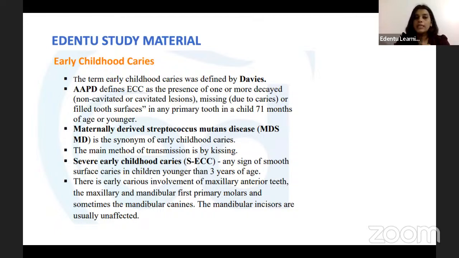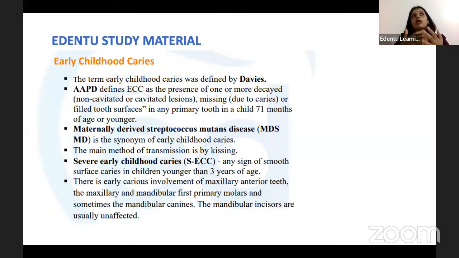And the definition is the presence of one or more decayed, which can be non-cavitated or cavitated. Then missing, but only due to caries, not due to any other reasons. And filled tooth surface in any primary tooth in a child of 6 years or younger. That is the new definition. The earlier definition was 71 months of age or younger, but it was modified in 2014.